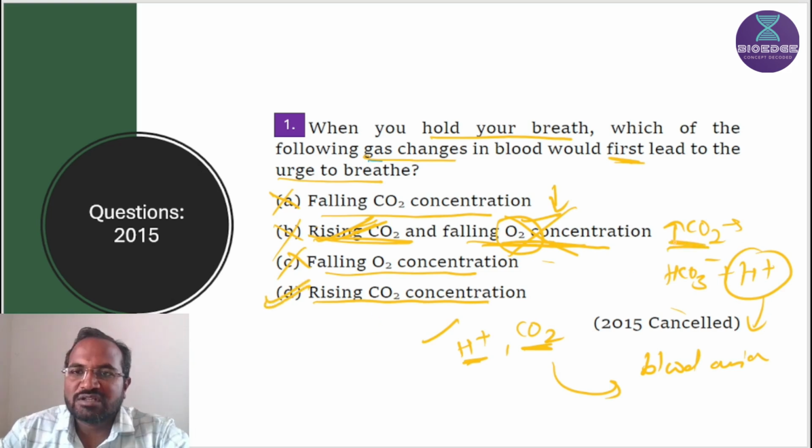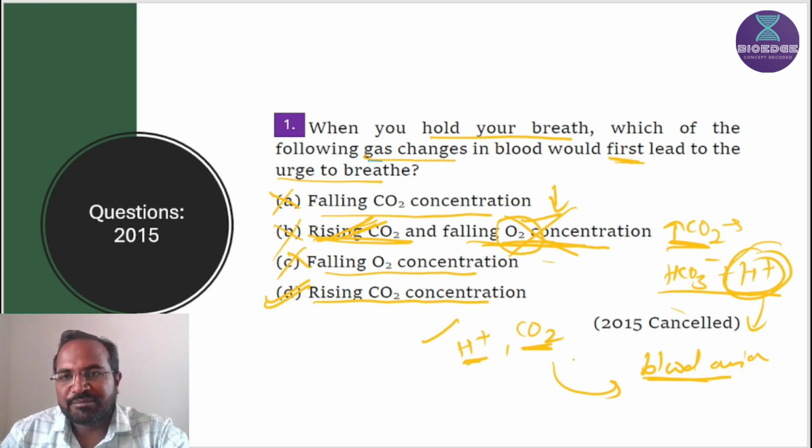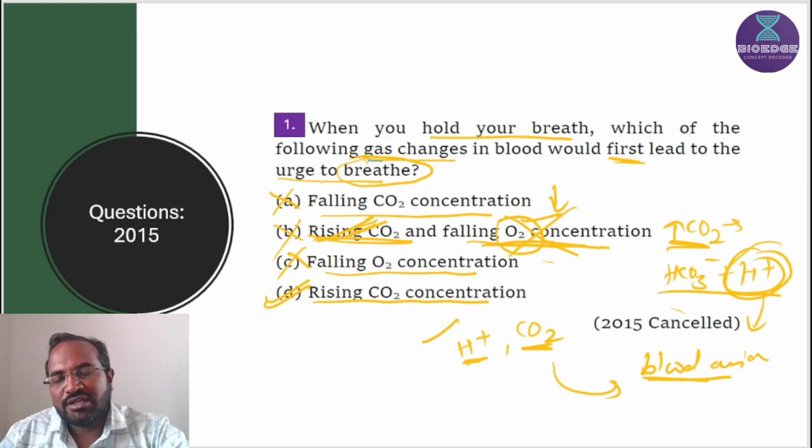Why? Because if carbon dioxide increases, then bicarbonate and H plus ions increase, and blood acidosis may happen. So carbon dioxide removal is important. That's why our body tries to inhale and exhale. In inhalation, oxygen comes into the blood, and in exhalation, carbon dioxide is released from the body.